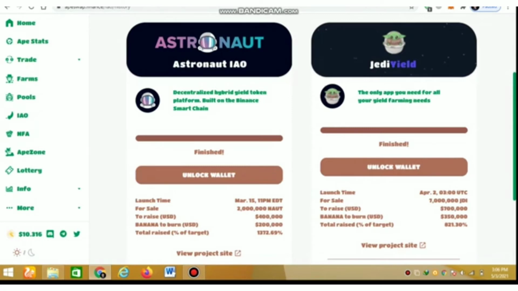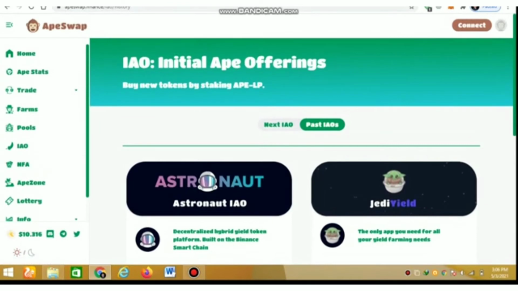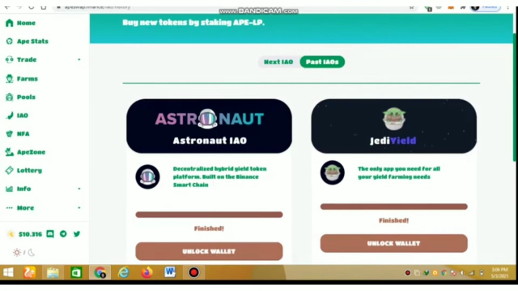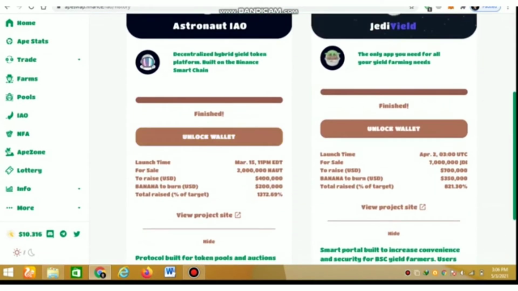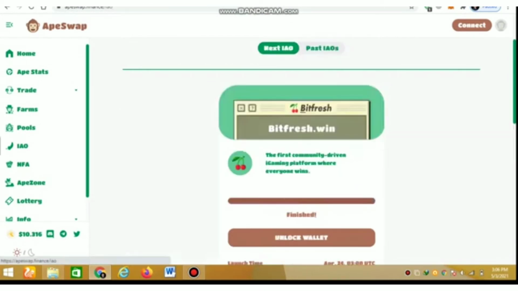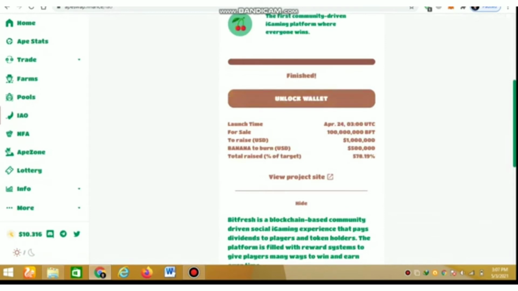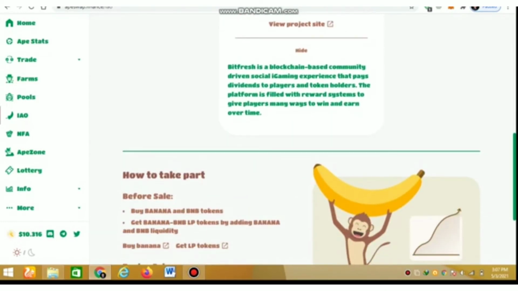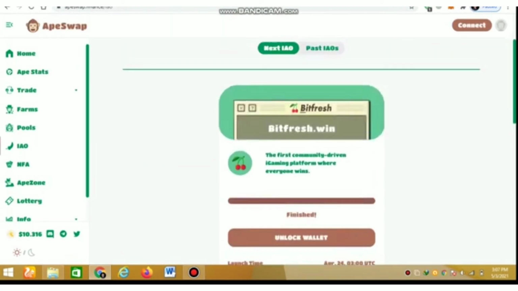An IEO is a platform where new projects are listed and pre-sales are held. You just have to stake Banana coin to participate in IEOs. There are two past IEOs, and you can check all the details, but unfortunately the upcoming one is finished. But don't worry, the next IEO is coming soon.